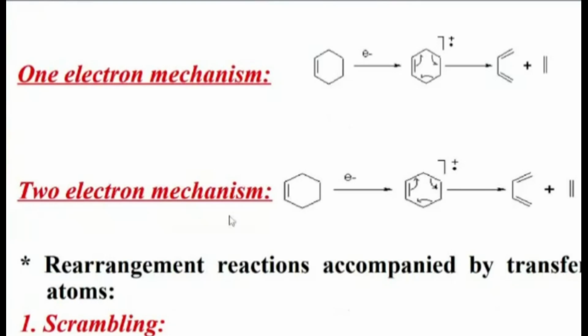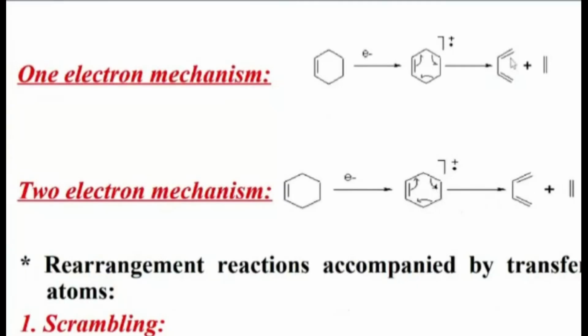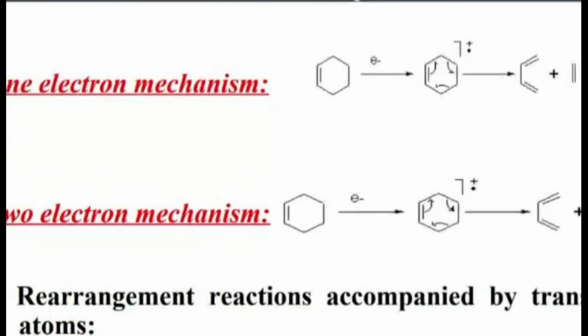In the two electron mechanism, you can see that the entire pi bond is shifting over here. This entire sigma bond is shifting over here. So there is cleavage of this sigma bond, formation of a pi bond over here. The moment this pi bond is shifting over here, the entire sigma bond is shifting over here to form a new pi bond over here. In both mechanisms, you will get two products. I hope it is a good revision for you.